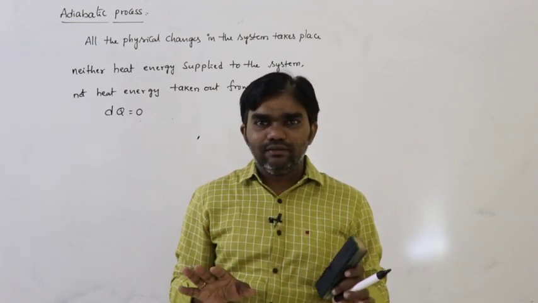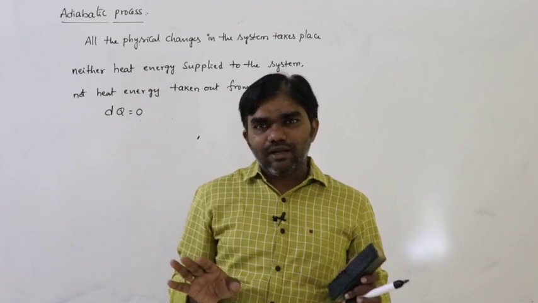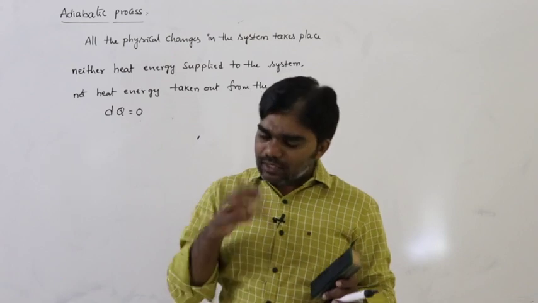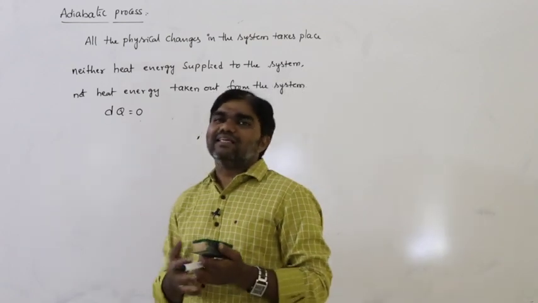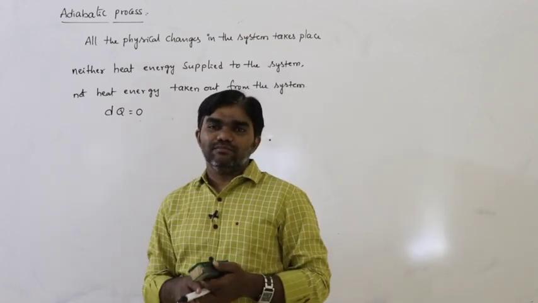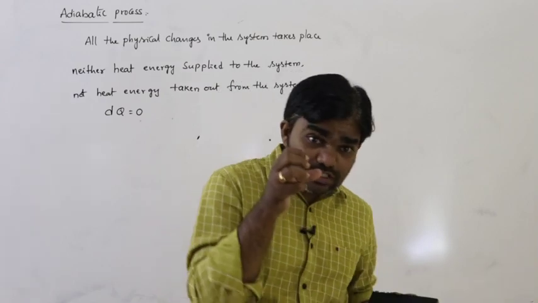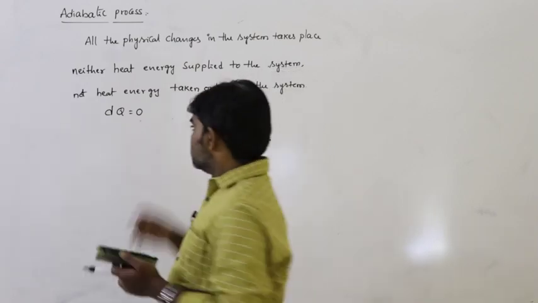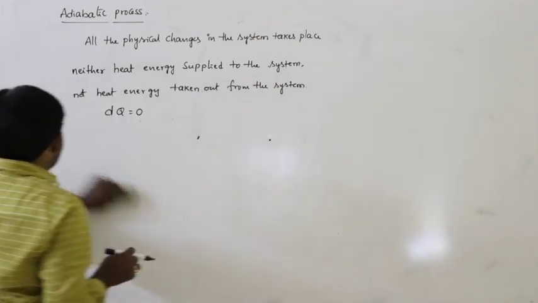It's not ideal, so only for a certain time. That is considered an adiabatic system. Neither heat energy is supplied to the system nor taken out from the system, so dq is equal to 0.